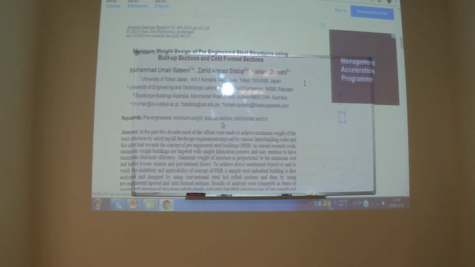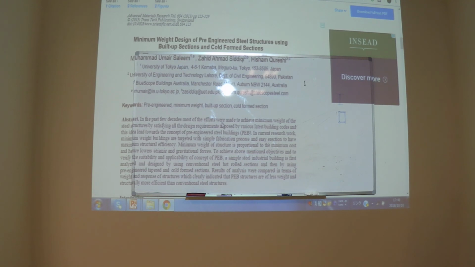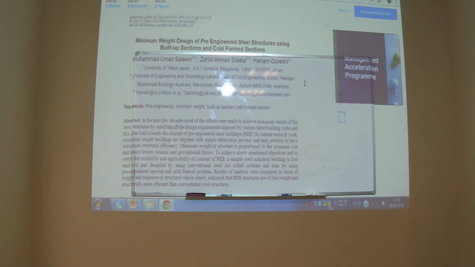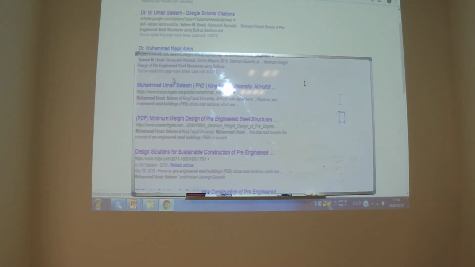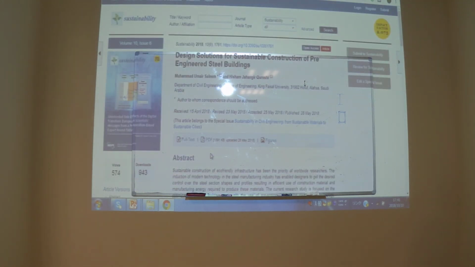because it's a little bit, what should I say? Minimum weight design of pre-engineered steel building. And some more studies relevant to it is this one: Design solutions for sustainable construction of pre-engineered steel buildings. It is open access, you can find this study. In this study, I did a lot of work on pre-engineered steel buildings.